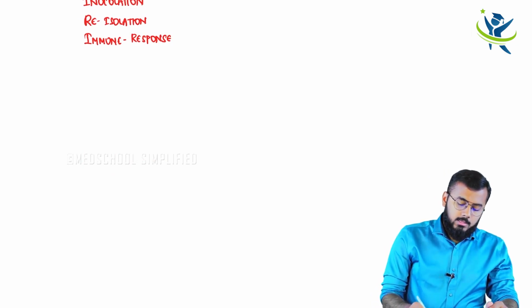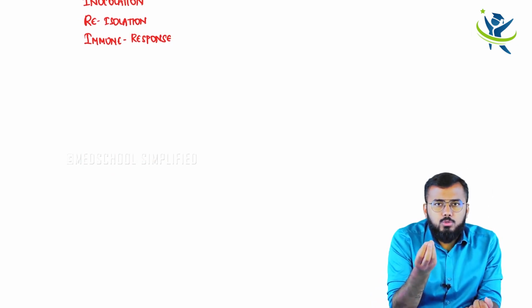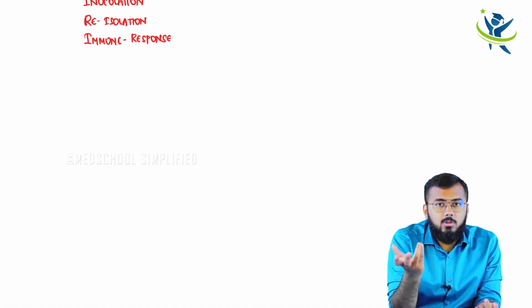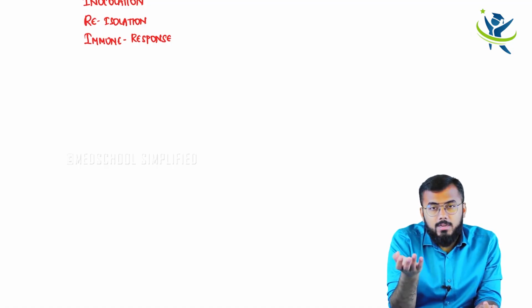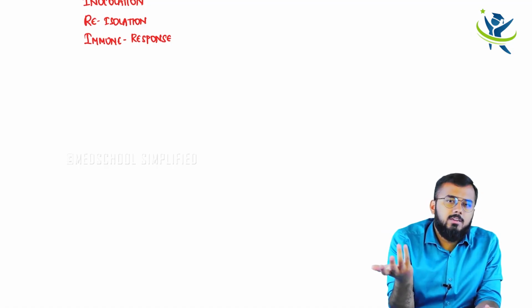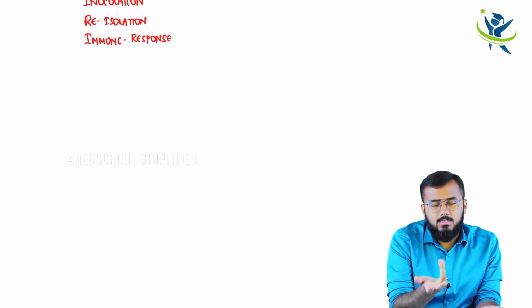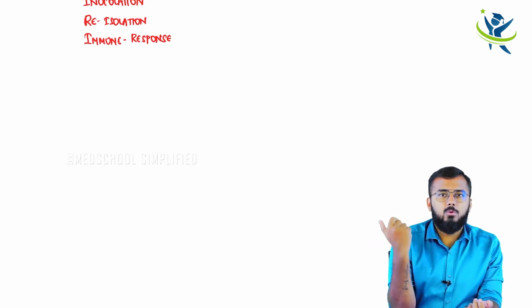If an organism has to obey Koch postulates, that organism has to cause the disease, right? And you must be able to extract that organism, inoculate it, and re-extract it, and that organism must cause some kind of immune response in your body. Only then you can tell that this particular organism is obeying the Koch postulates.